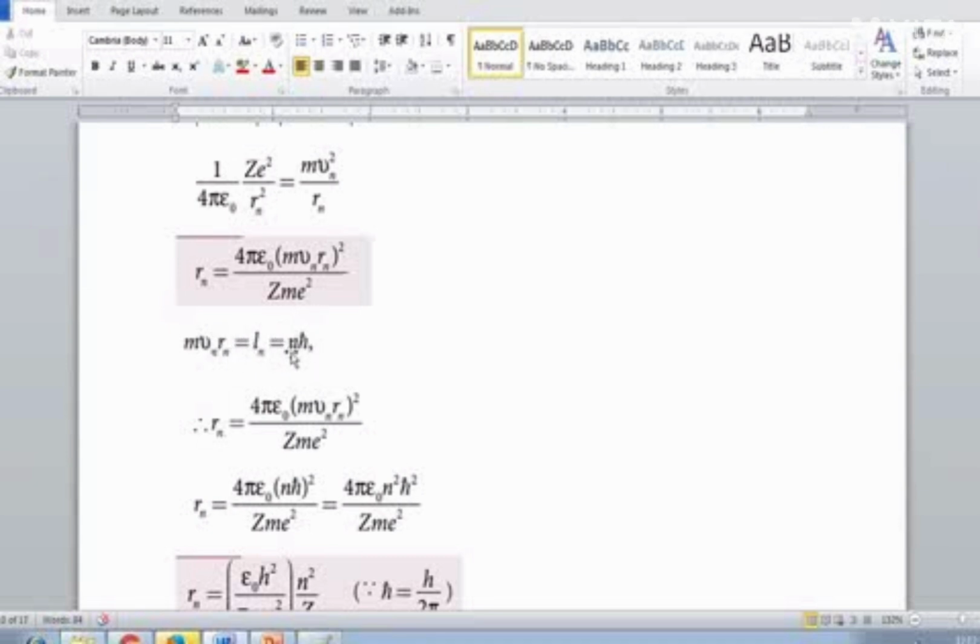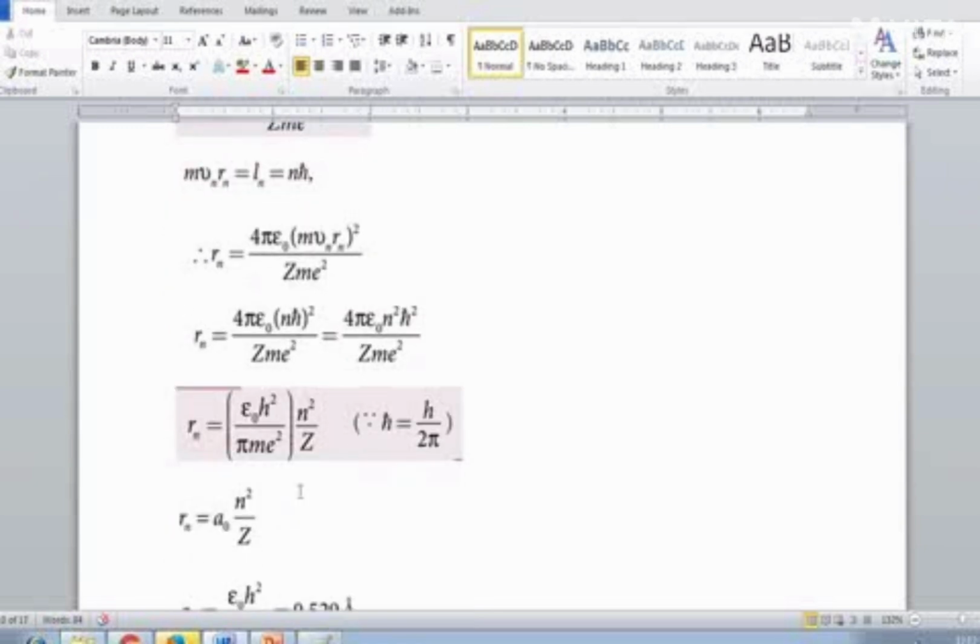Here they are writing n h cross, so n h cross whole square. Simply we can write n h cross the whole square. Next thing, n square remains the same, so we can put the square on the two things.